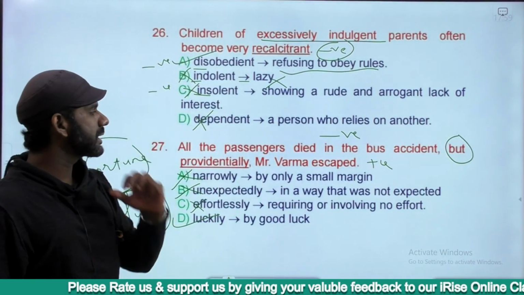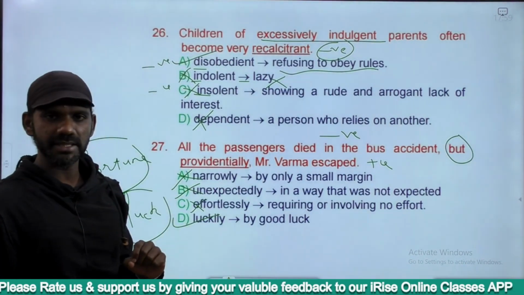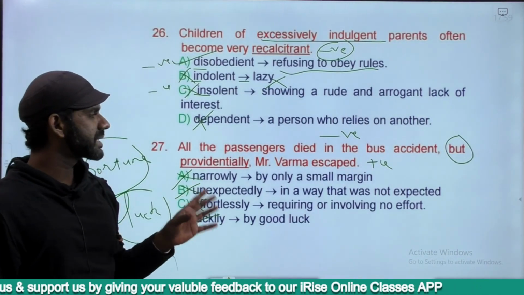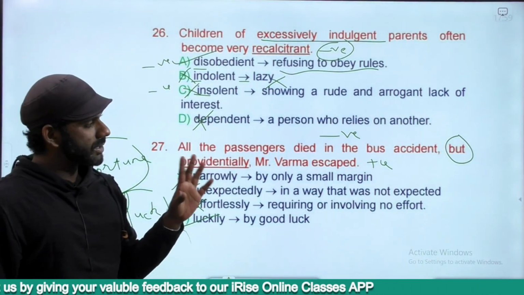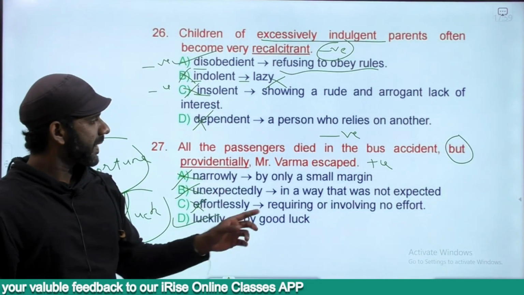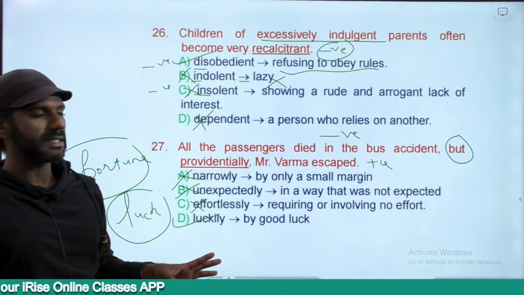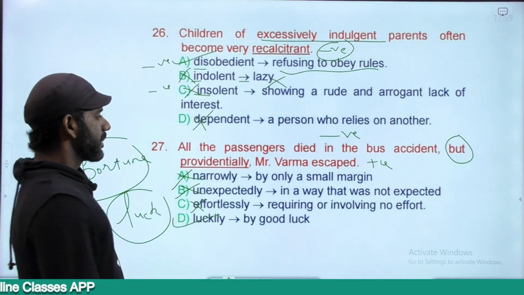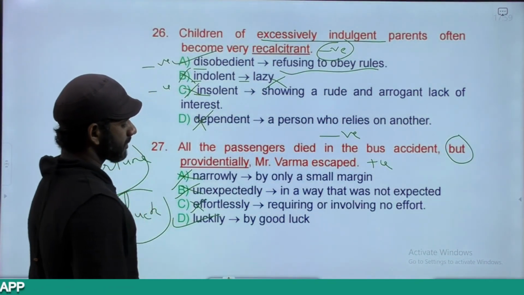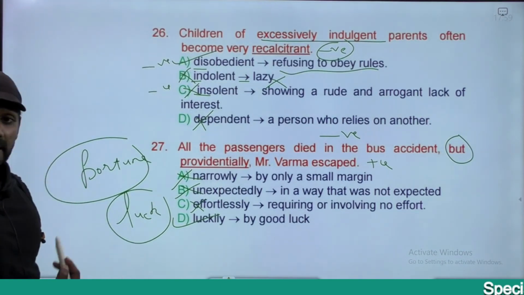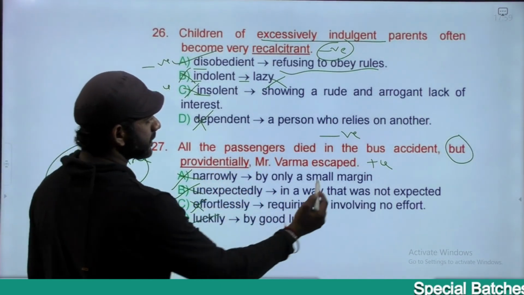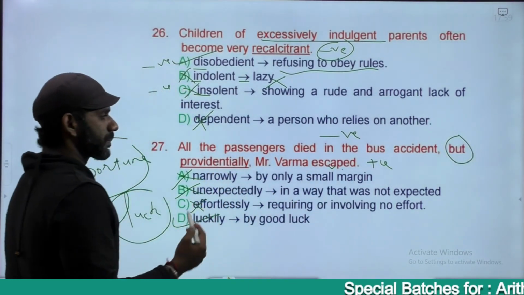All the passengers died in the bus accident, but luckily Mr. Verma escaped. The concept of contrast here is completely fine, connecting a negative idea and a positive idea. The sentence makes sense, grammatically correct as well. Providentially escaped, luckily escaped. Escaped is a verb.